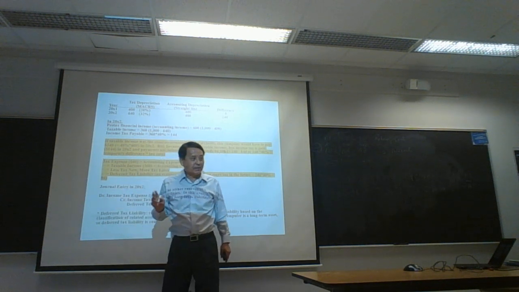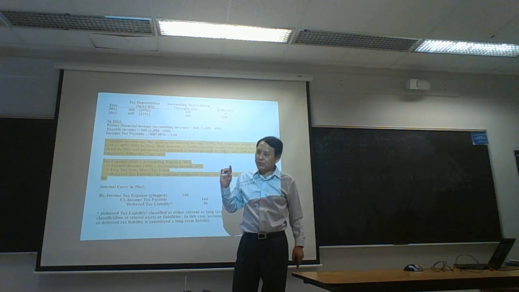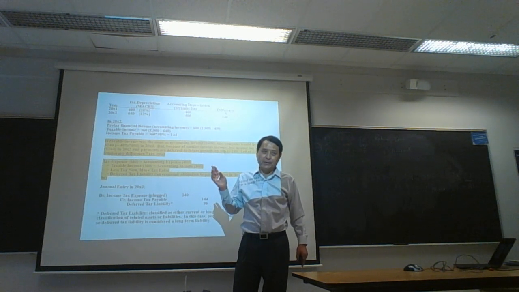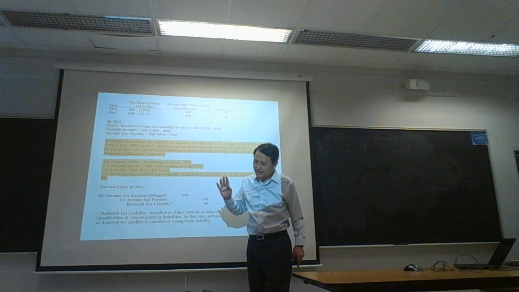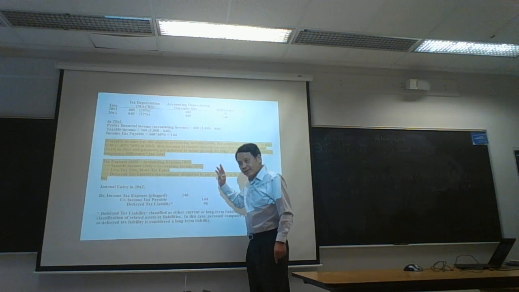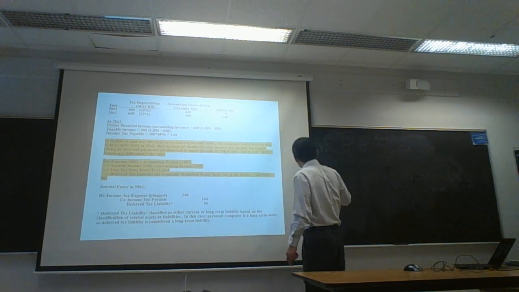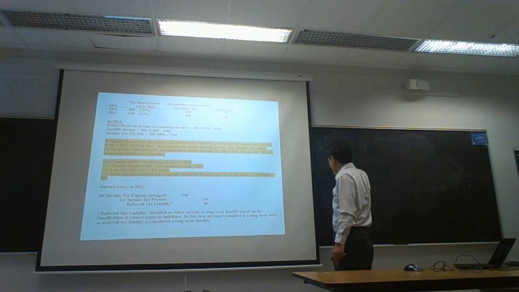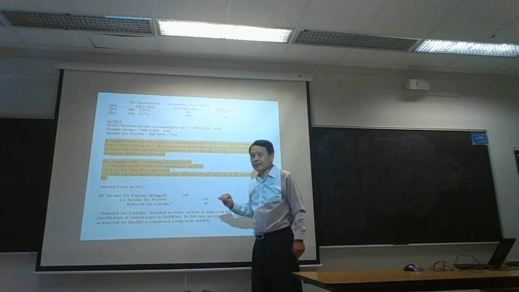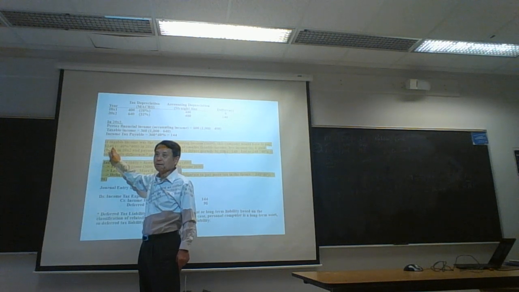By the way, this is just a way of thinking, not actual. You better think about this question in this way. In the second year, if taxable income is the same as accounting income at 600, this company would have to pay $240 income tax to government.